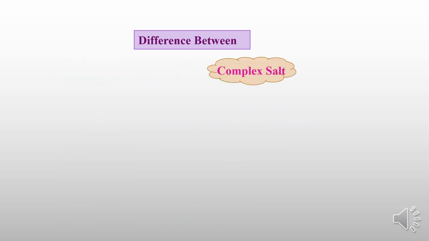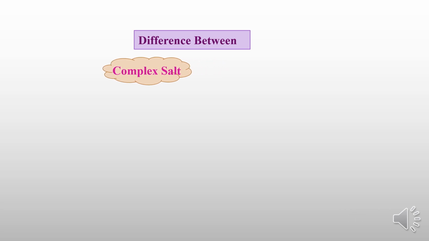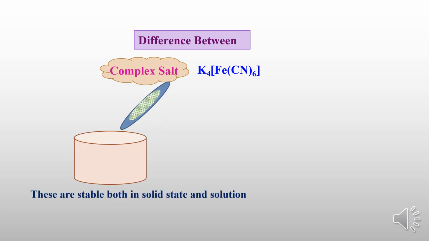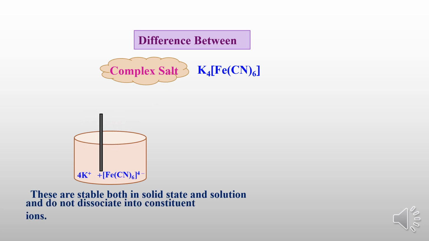Now in the same way, for a complex salt or coordination compound, I will take an example of potassium ferrocyanide. Potassium ferrocyanide is stable in solid state as well as in solution. So coordination compounds or complex salts are stable both in solid as well as in solution. They do not dissociate into constituent ions.